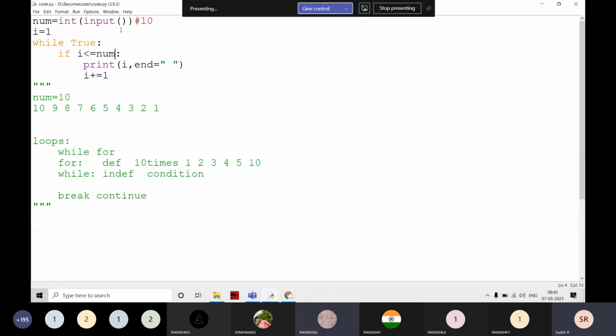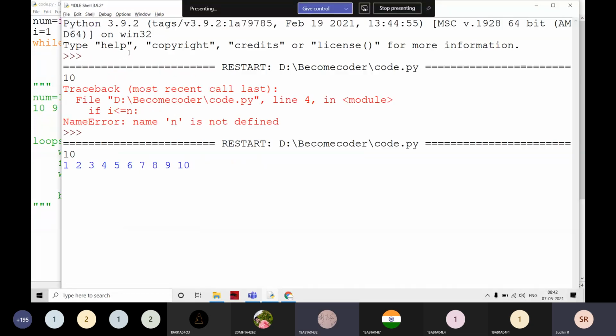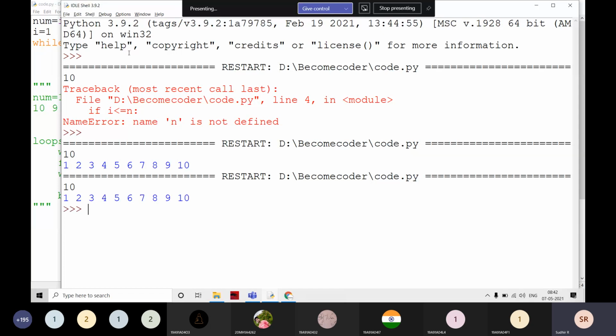For example, I am going to write here like this, I less than equal to num. If I execute it and give 10 here, it comes outside. Do you observe the difference between your output and my output?